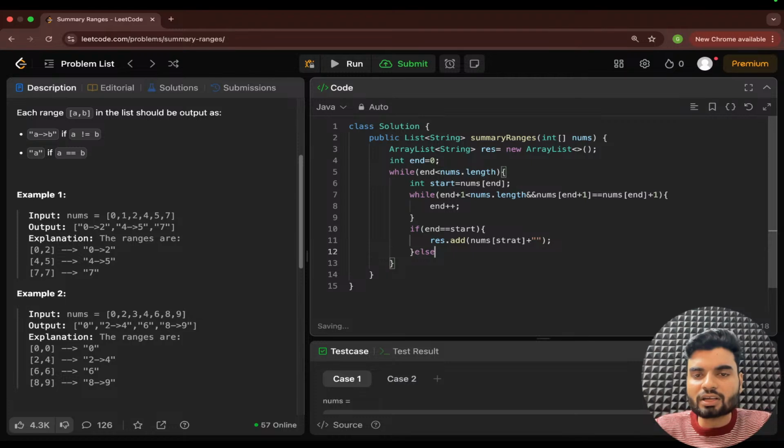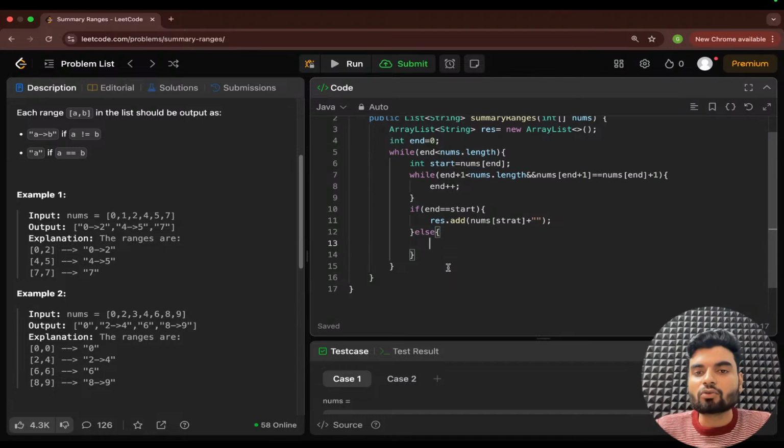But if this is not the case, then what is the case? The case is that we have found where one element was missing, so you'll push it directly. Result dot add nums dot start plus that arrow sign, yes or no? That arrow sign plus the ending part. You remember the logic? The ending part. Cool. This is what we wanted to do.